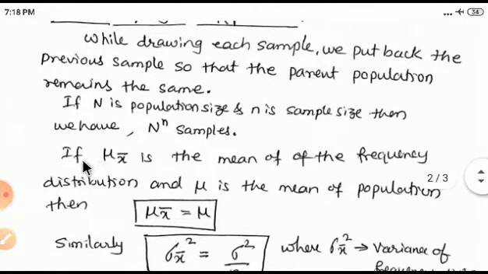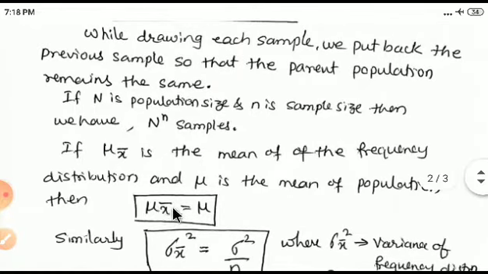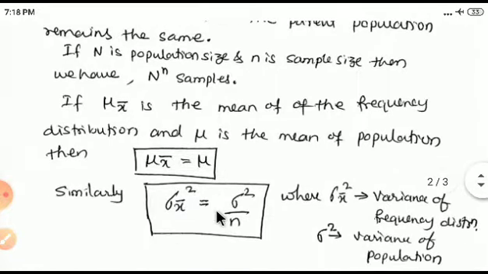In this case, if mu x bar is the mean of the frequency distribution and mu is the mean of the population, then both means are the same. Mu x bar is the mean of the frequency distribution and mu is the mean of the population.